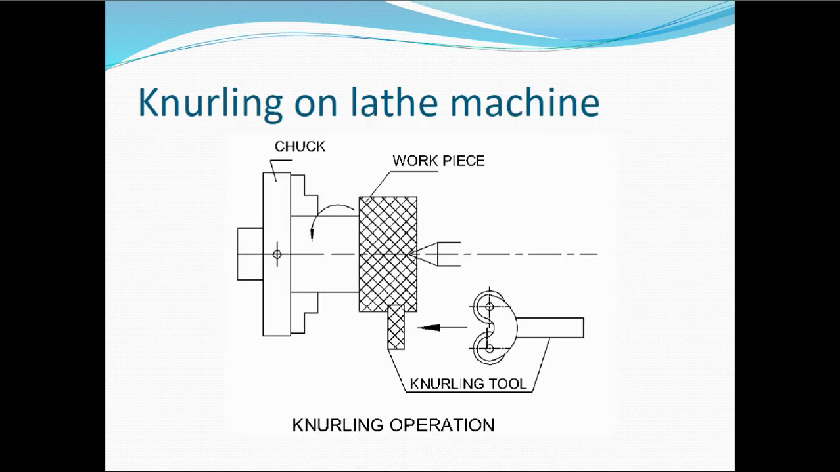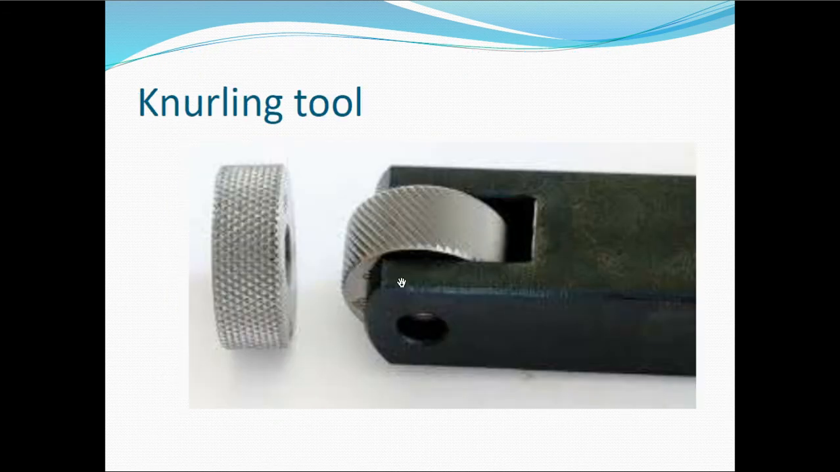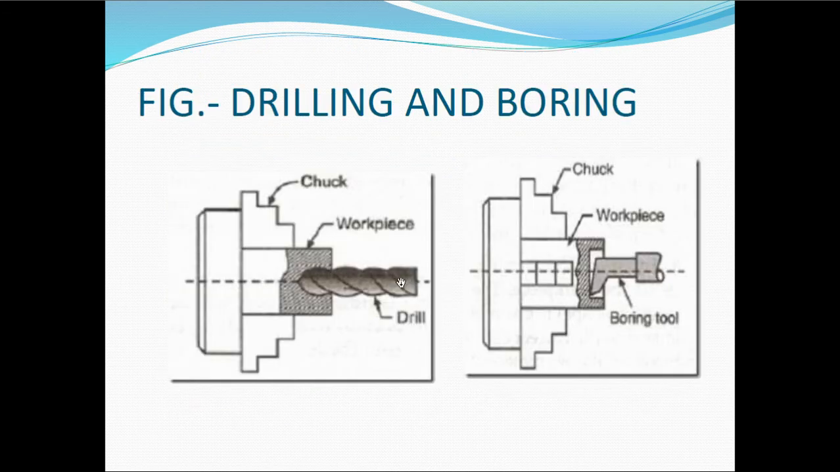See here, you can see this operation again. Yeah, this is what you can see, this is called a knurling tool, and this is the knurling operation that is performed here. And these are different types of knurling tools that we can use here. Next we will move to drilling and boring operations.